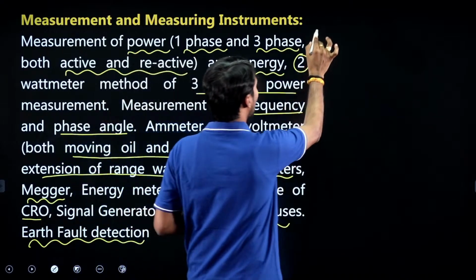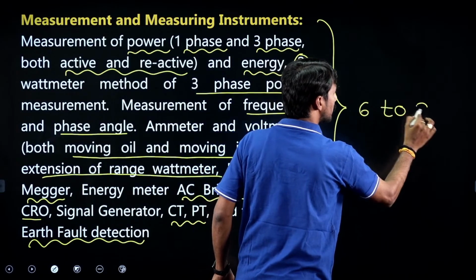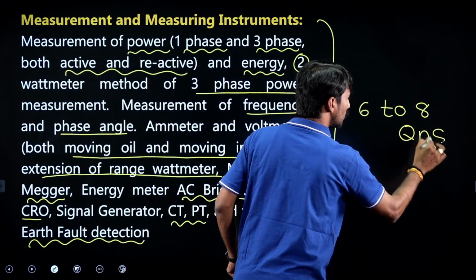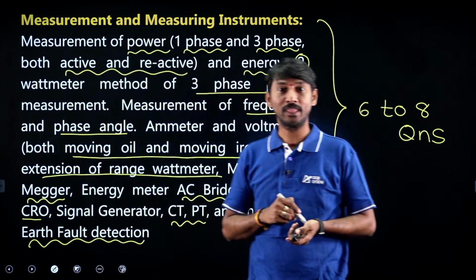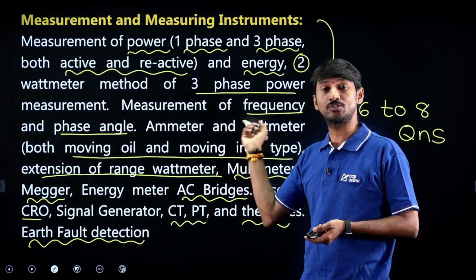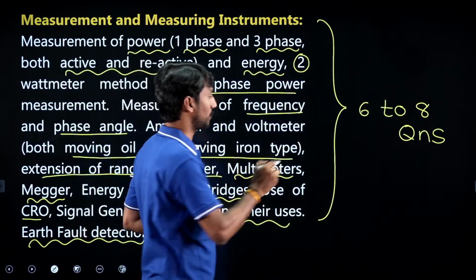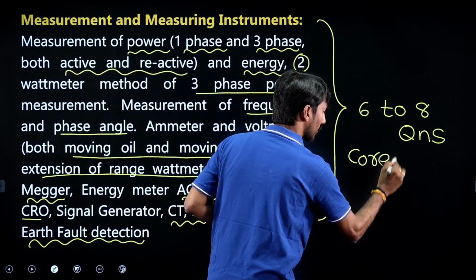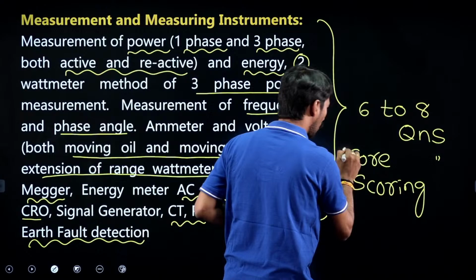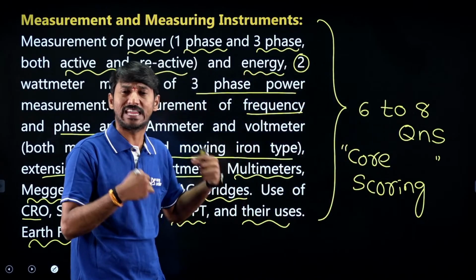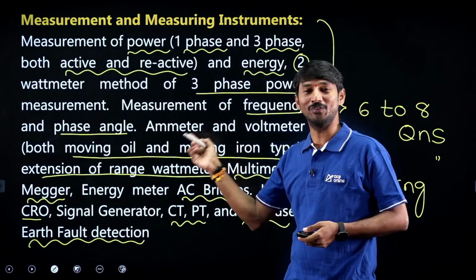In this RRB JE, we can expect 6 to 8 questions approximately, not exactly. So definitely it plays a major role in the exam. From the core point of view as well as the scoring point of view, this subject is very important for electrical people. It is a core subject as well as a scoring subject. It is a conceptual subject, so you can score easily. How the questions can be asked, what the answer is, how we can answer in a very short time, everything we are going to discuss.